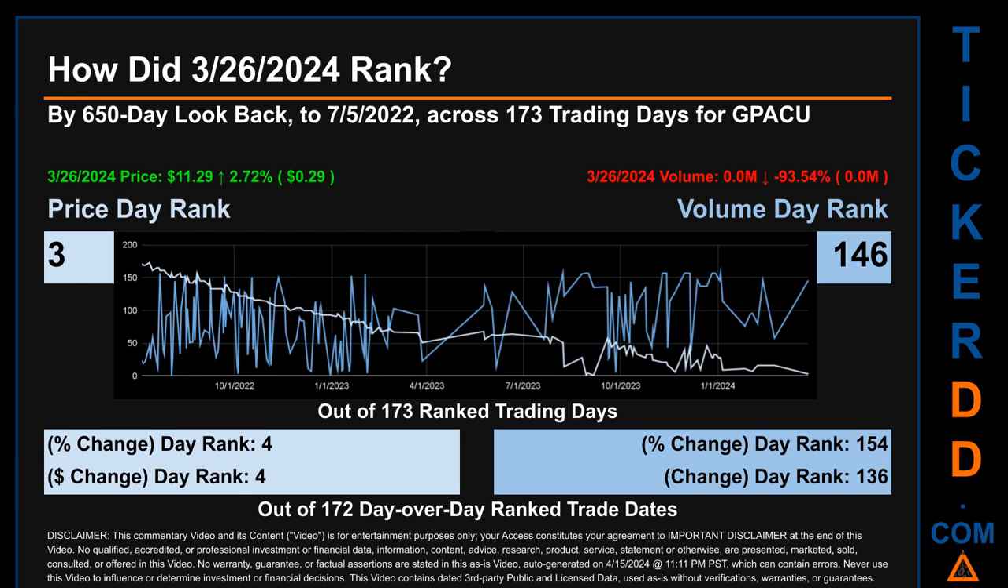The price's day-over-day percentage change, jumping 2.72% on March 26, 2024, had a day rank of 4 while its dollar difference of 29 cents had a rank of 4 when compared day over day across 172 trading days. Volume's percentage change and difference were ranked respectively at 154 and 136.